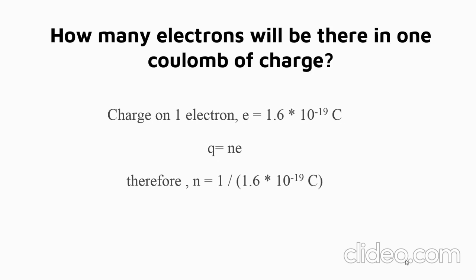So thus we can find the number of electrons, which is 6.25 × 10^18 electrons. So how many electrons will be there in 1 coulomb of charge? There will be 6.25 × 10^18 electrons in 1 coulomb of charge.